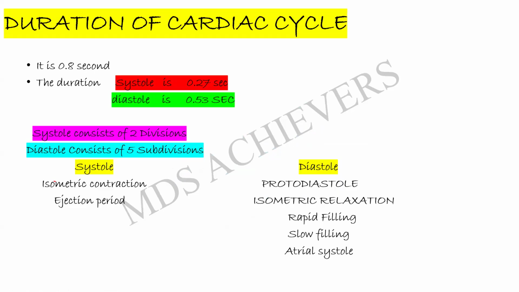Coming to the duration of the cardiac cycle, it is about 0.8 seconds; the duration of systole is about 0.27 seconds, and diastole is 0.53 seconds. Systole consists of two divisions, and diastole consists of five subdivisions. The two parts of systole are isometric contraction and the ejection period, whereas diastole consists of protodiastole, isometric relaxation, rapid filling, slow filling, and atrial systole.